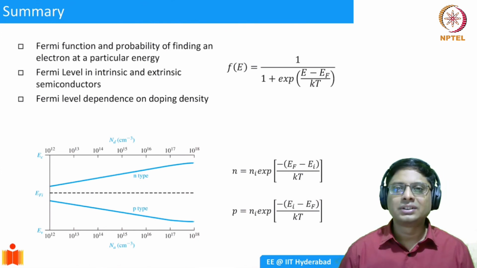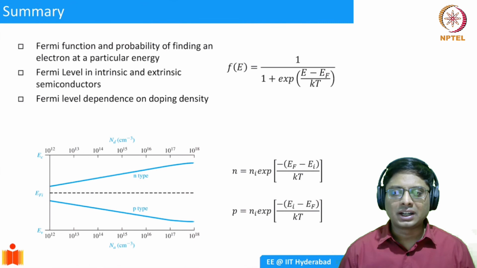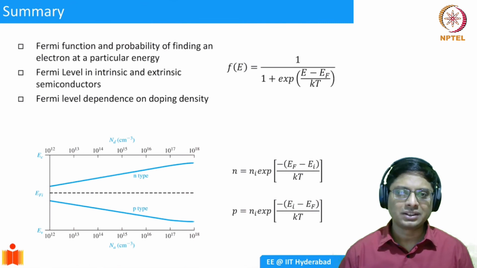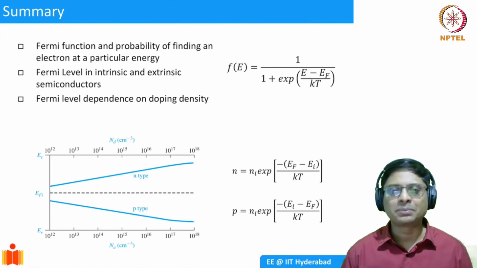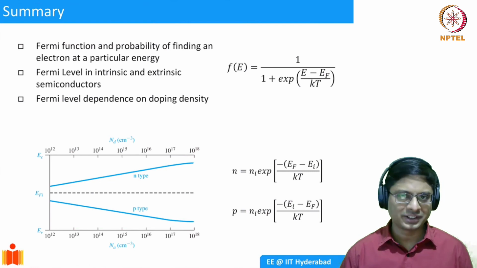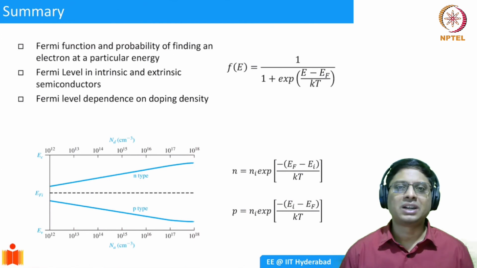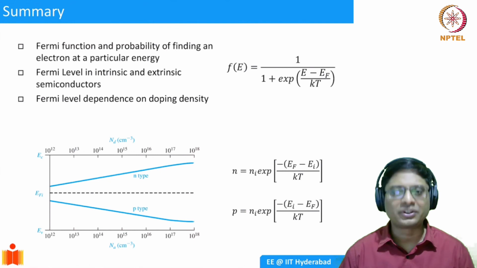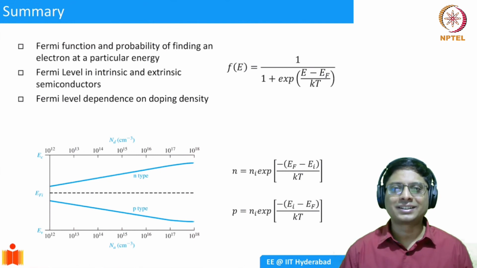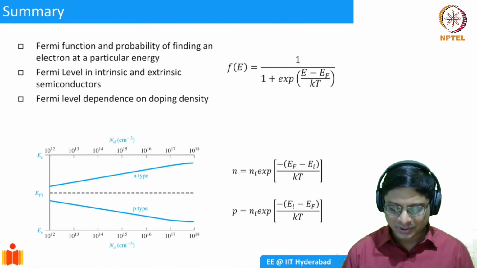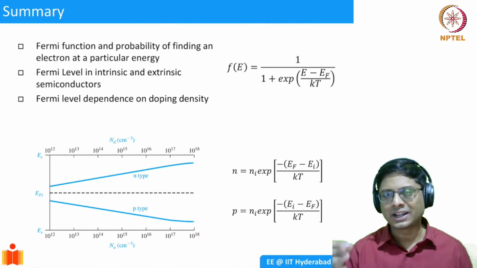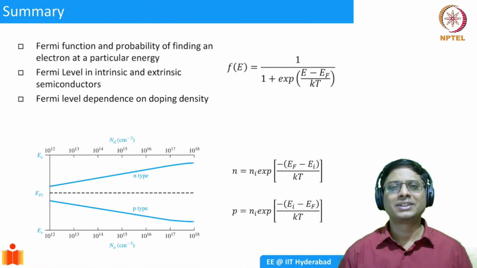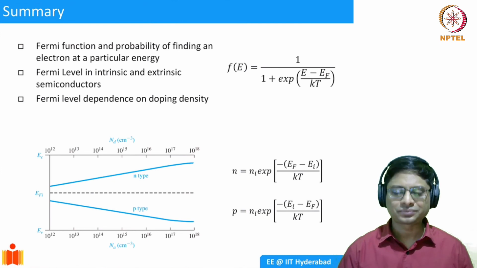Please take your time and try to figure out how to write these equations correctly. In your exams, it can be in multiple forms. You can solve a problem in many different ways. Whatever works for you. There is nothing like a right way or a wrong way. As long as you get the correct answer, it's fine. You can use this expression, or you could use n equal to Nc exponential. That also will give you the same answer, because you know how much is Ec minus Ei. So you will get the same answers, but use whatever is convenient for you.